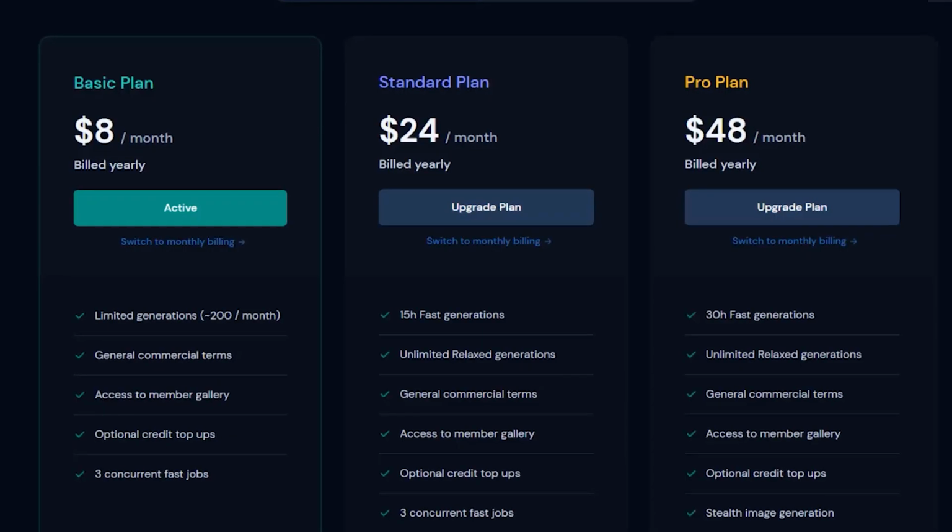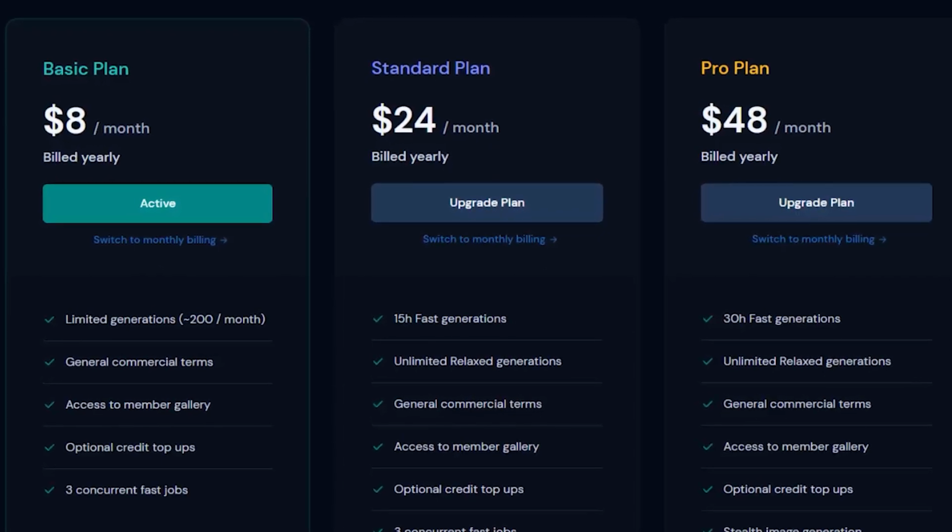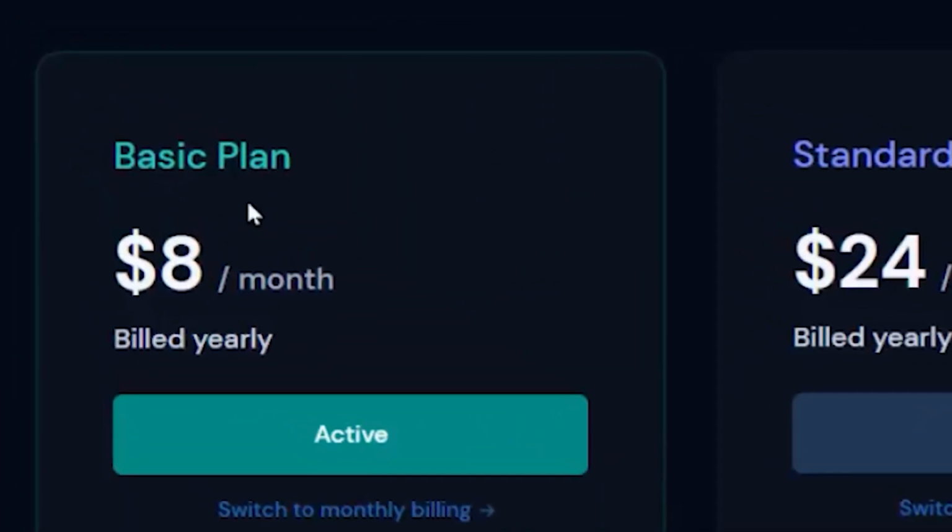I'll start showing you how to create these images in just a few seconds. But first, you need to get into your Midjourney account and see if you want to upgrade. Now, of course, this is totally optional, but you will be able to create more images more quickly if you have a paid account. I just went for the basic plan at $8 a month. Now let's get over to Midjourney itself and I'll show you the prompts that you put in and how you create these images.